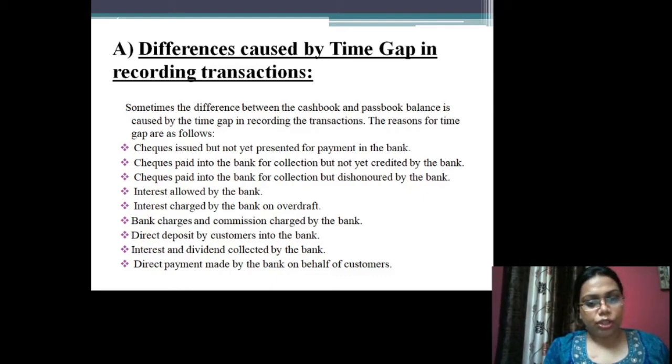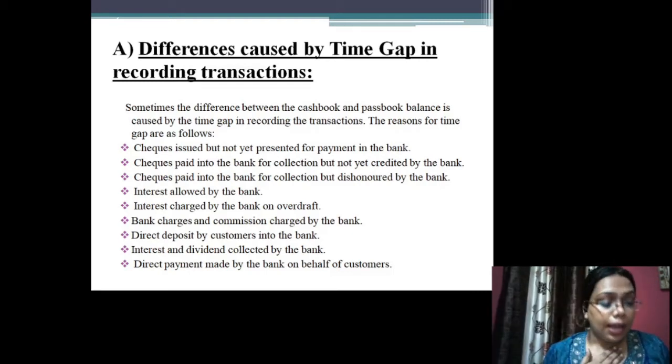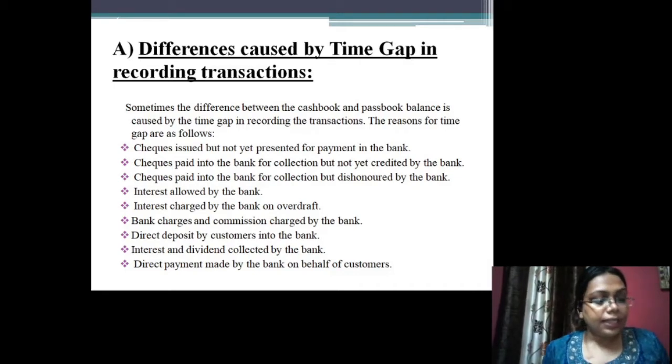Next is interest charged by the bank on overdraft. So what does this mean? This point is related to the previous point. If I, being a customer, have been provided with a facility of withdrawing some excess amount from the bank, this excess withdrawal is known as overdraft.